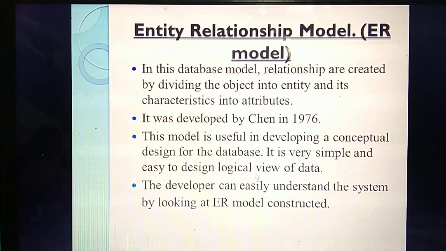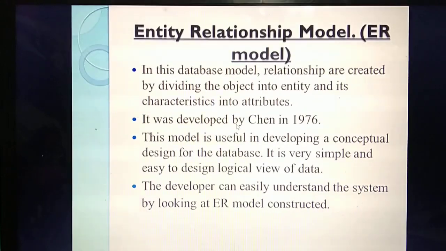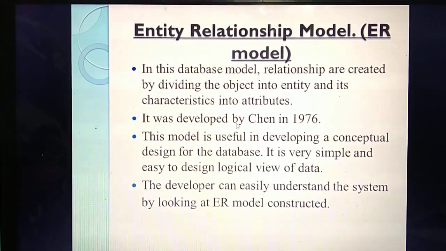So here mainly you divide the object into entity as well as characteristics into attributes. It is developed by whom? Chen in the year 1976. Where is it used? Mainly for conceptual design. By seeing this diagram itself, you can see this is the concept.